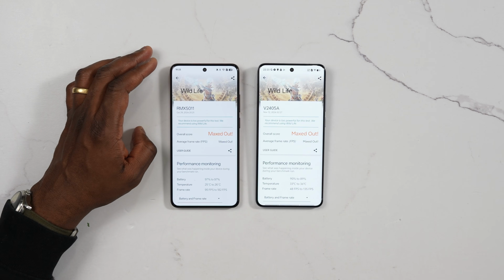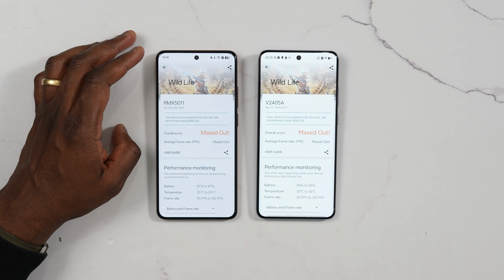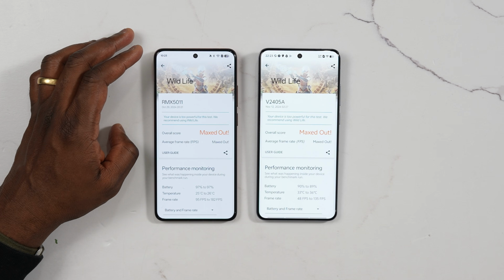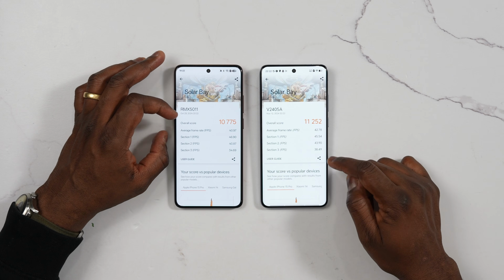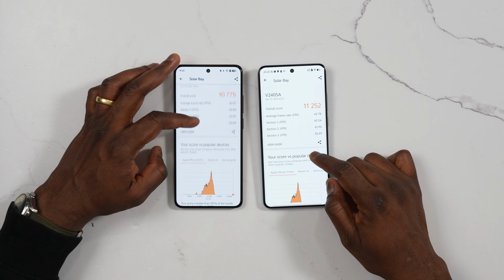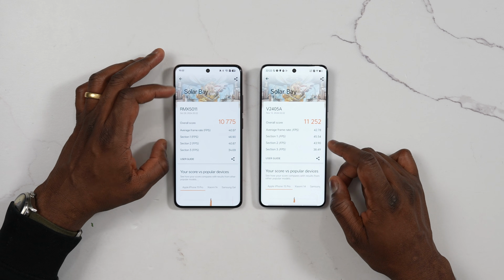Now, first looking at just Wild Life, this is maxed out on both, something we saw with the 8 Elite. The Dimensity is also doing the same thing here, which is pretty great to see. Then over to Solar Bay scores. Here, Dimensity takes the win at 11,252 compared to 10,775, which again is nice to see, especially with the GPU performance that we saw in Geekbench.